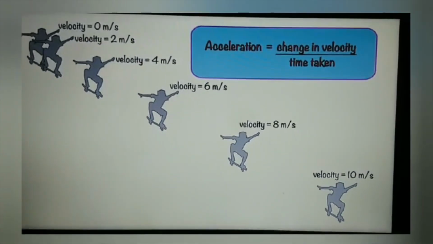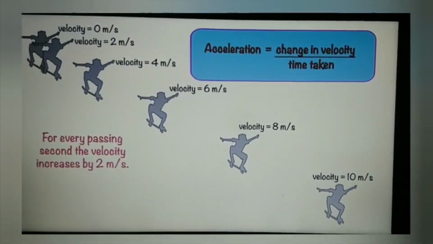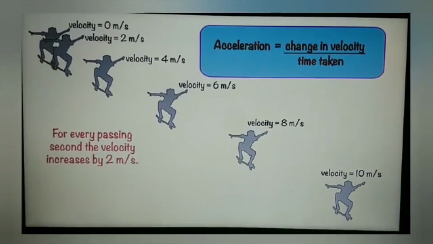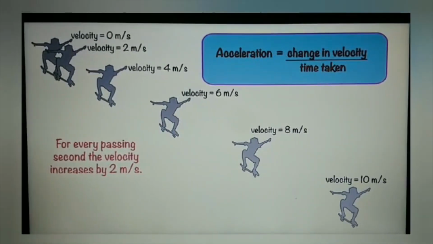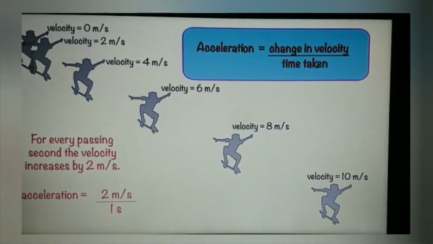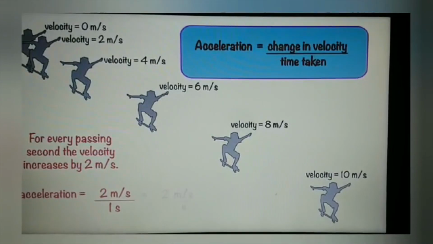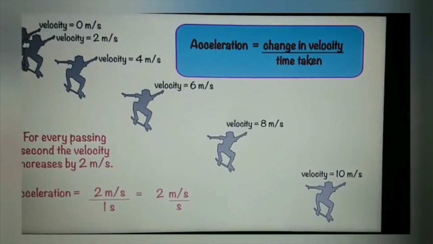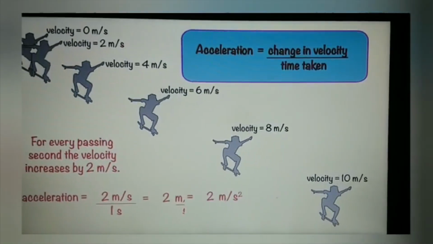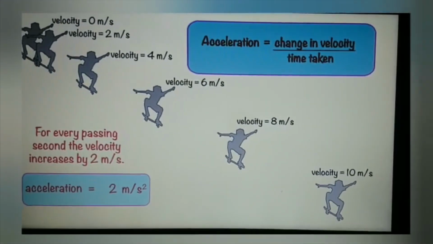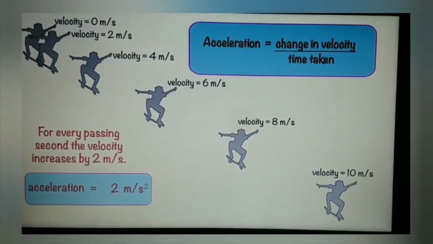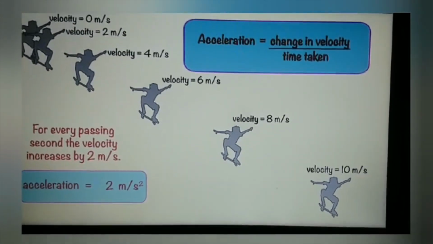Now our definition of acceleration is the change in velocity divided by the time taken for that change. If we look again at the velocities, we can see that for every passing second, his velocity increases by 2 meters per second. Therefore, his acceleration is 2 meters per second divided by 1 second, or 2 meters per second squared. The units of acceleration must be distance divided by time squared, hence meters per second squared.